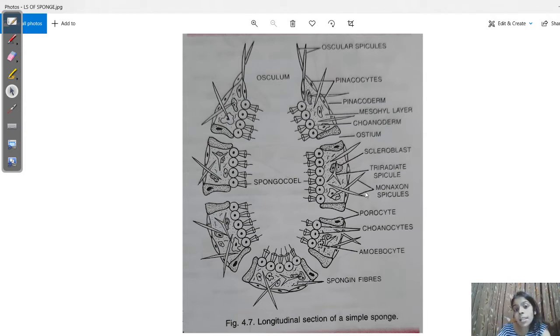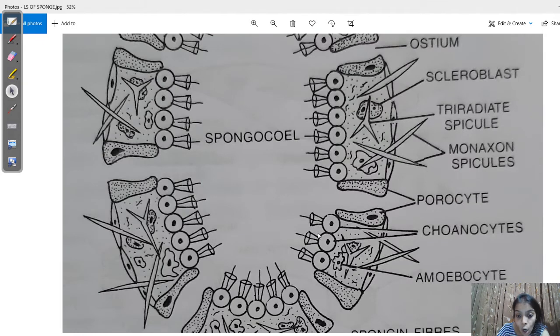Now, there are certain flagellated cells. Over here you see flagellated cells called choanocytes. Flagellated means they have flagella associated with them. So these are the flagella. The flagella beat on the water. As a result, water currents are generated, and with the current, the water comes in through the pores, through the ostia.